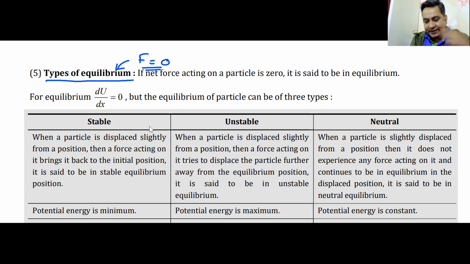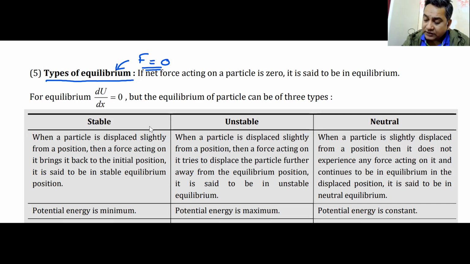The net force acting on the particle, there could be many forces acting on it, but if the net force is zero, then the particle has to be in equilibrium. Newton's first law then comes into the picture. The particle will continue its state of rest or state of uniform motion if the force is zero.